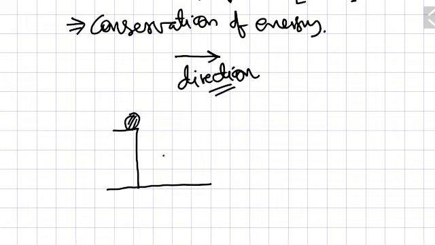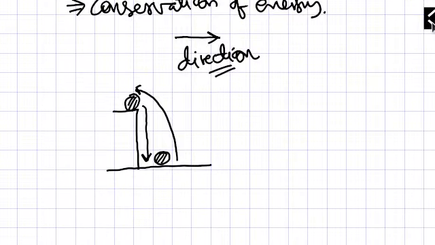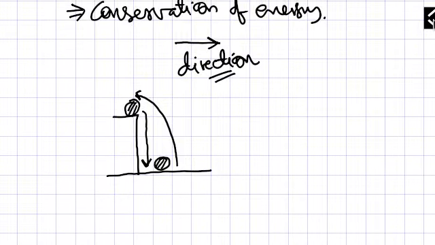So it is your daily experience that it always falls down. But if some stone is here, it does not come up here by itself. I will tell you about this thing, but this is all explained with the help of the second law of thermodynamics.